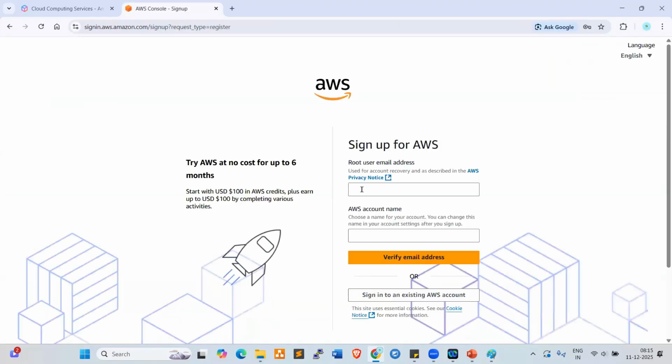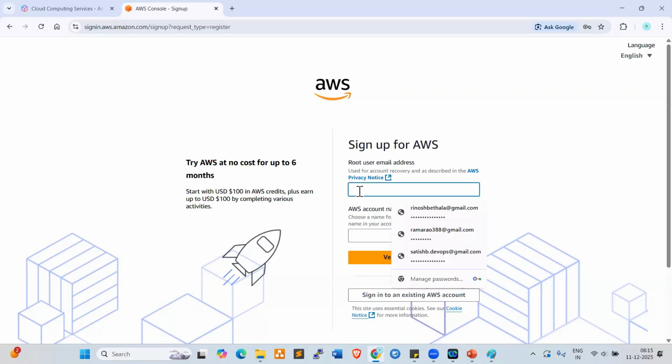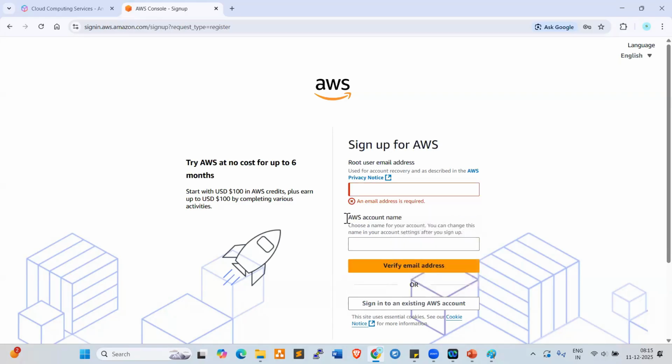Once you click on this, you require one Gmail ID. That Gmail ID you need to enter here. The root user email address required here is a Gmail ID. Your account name, your short name or full name, you can add here. Your Gmail ID and your name.